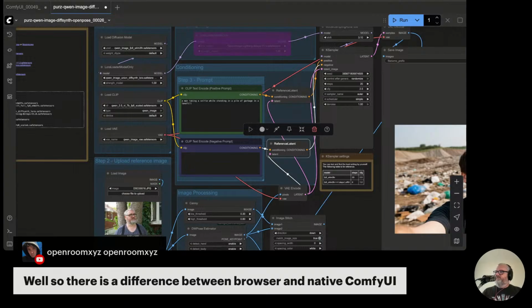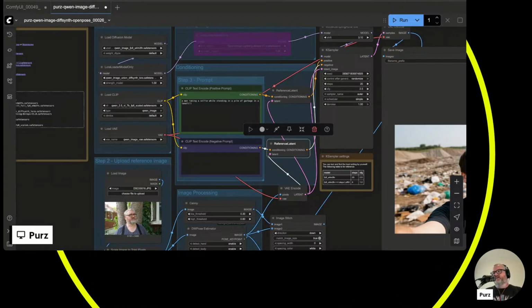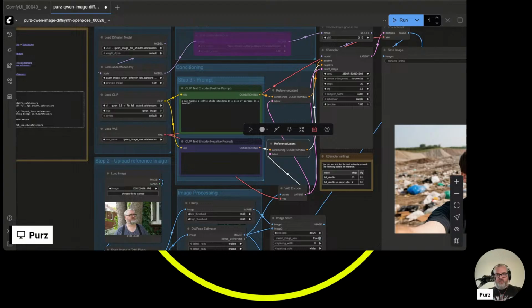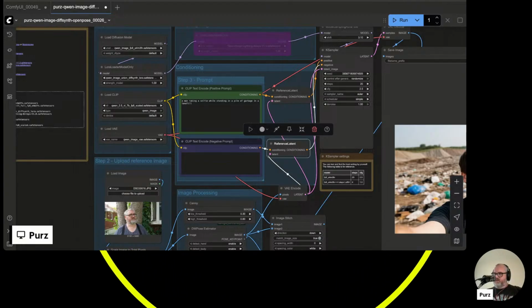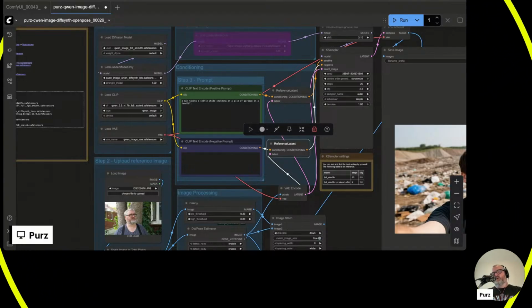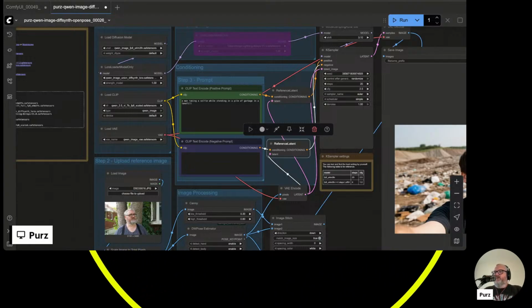So there is a difference between browser and native Comfy. Yes, the Comfy that runs on your machine, they're basically identical, except the desktop version is a self-contained Python environment. The portable version kind of is too, but in a different way. With the desktop version, the whole thing runs, and then it uses an app to just talk to Comfy. It works similarly to portable, but we're able to put files in the right folders when you download them and things like that. We have a few more hooks into the system than we do with a portable install.